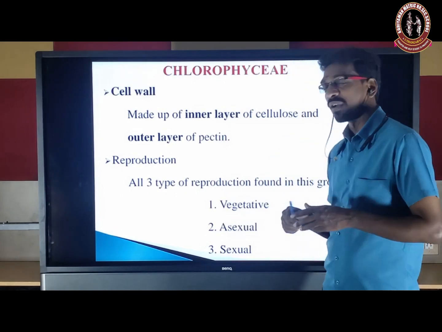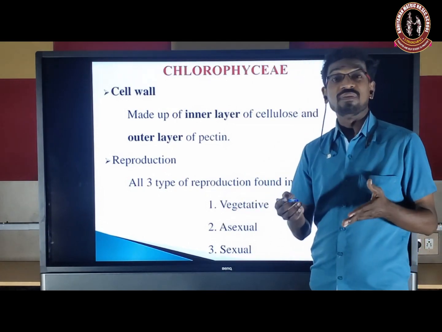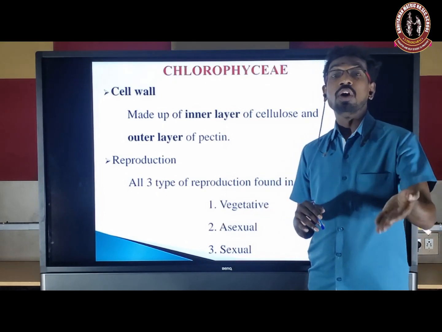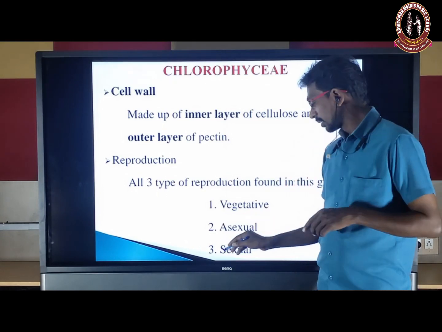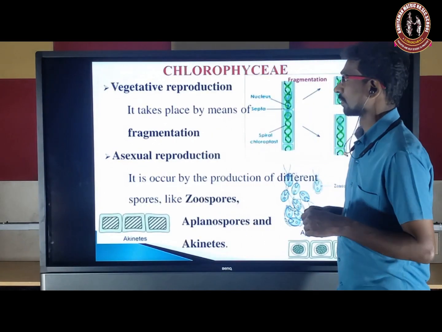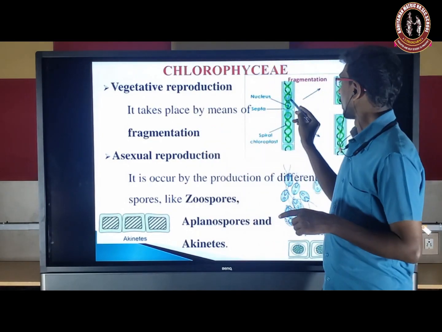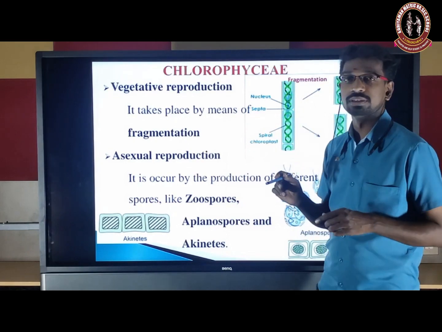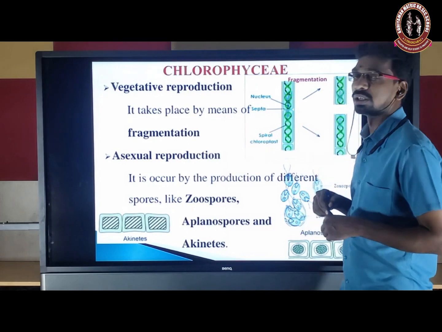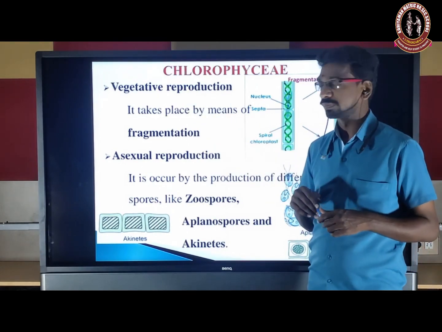A means away, and sexual means the fusion of gametes. So in asexual reproduction there is no fusion of gametes. Instead of that, spore formation occurs. Sexual means the fusion of male and female gametes. Vegetative reproduction is by means of fragmentation. That means the plant part is fragmented or detached from the parental body and develops into a new young one. Fragmentation comes under vegetative reproduction.